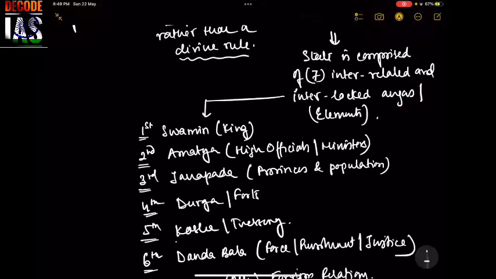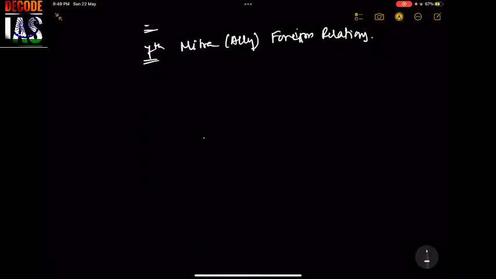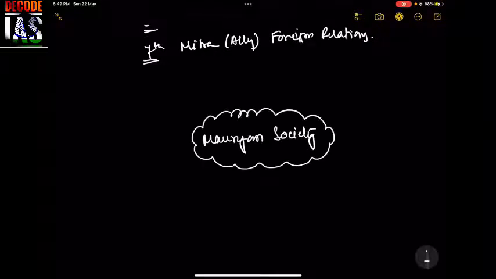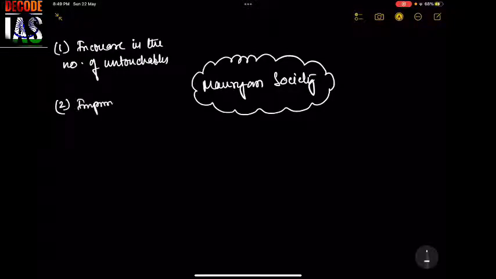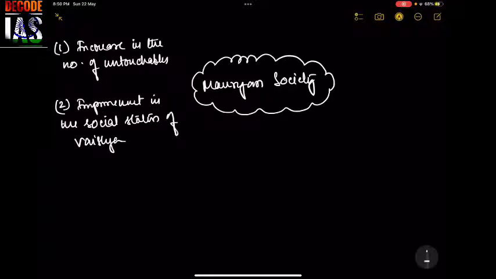I believe this is quite clear now. What was the Mauryan society like? Was it a closed society? Let's see a few things. Number 1, increase in the number of untouchables. Second, there was some improvement in the social status of Vaishyas, that's the trading community, and at the same time Shudras.